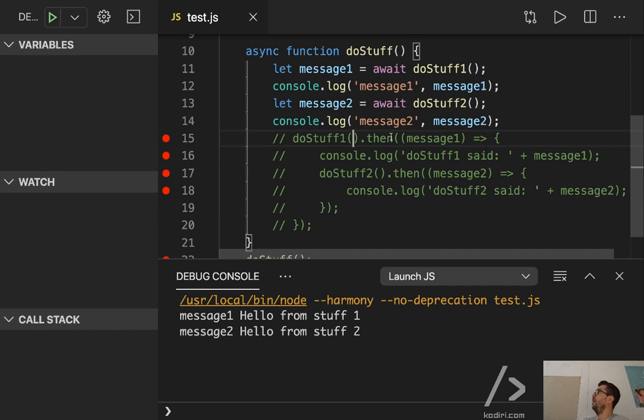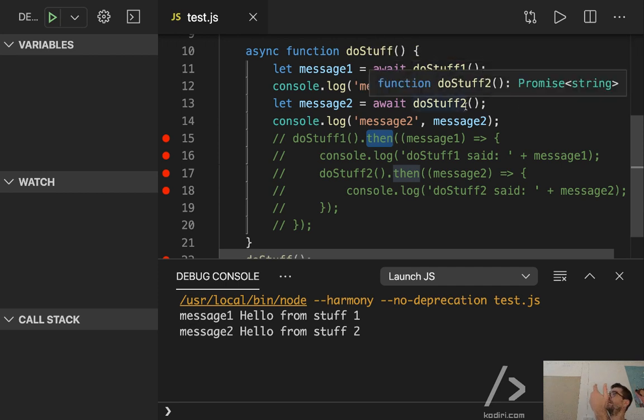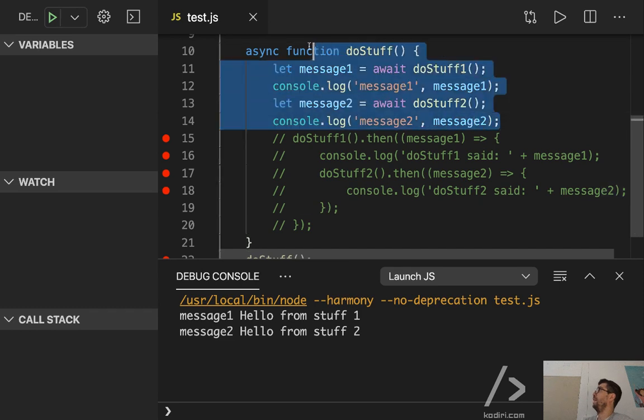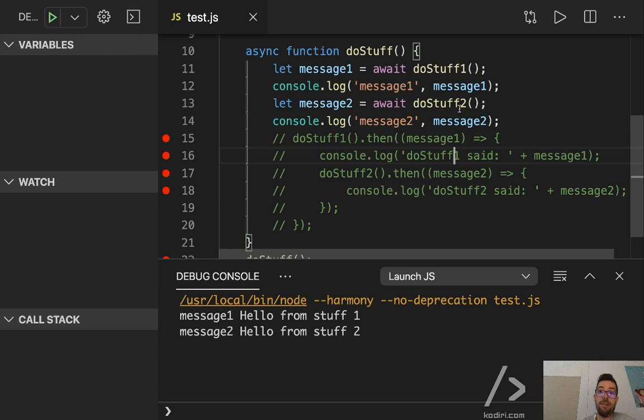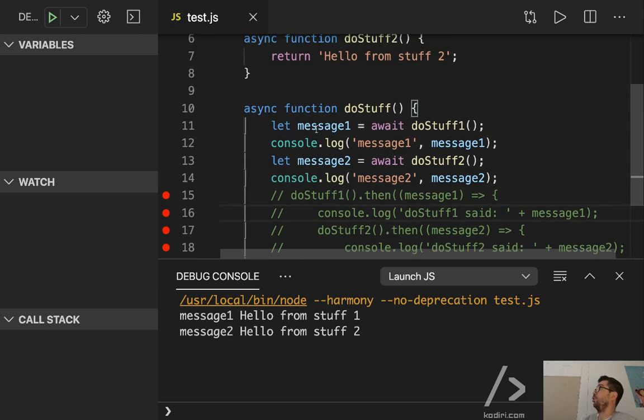You don't have to deal with callback functions, with then, with weird indentation, nothing. It's like, for the first time, we can write asynchronous JavaScript in a synchronous style. Because that's the way you would normally write basic JavaScript. Call a function, then you call another function. You don't deal with callbacks or anything like that. So we need to write and order the dependency. For example, the second function is dependent on the first function. That's fine because you got message one. So if you need that, you can do that.